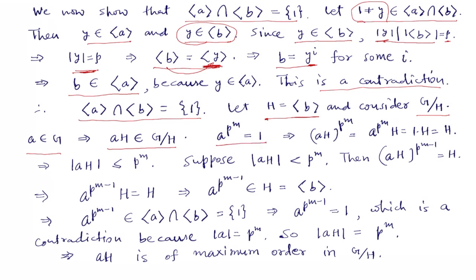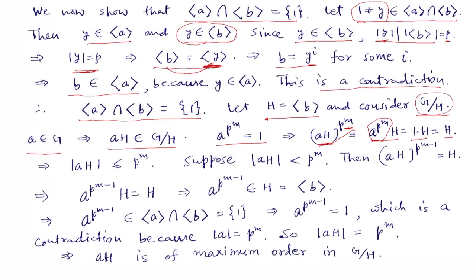So let us consider (aH) raised to the power p^m, because aH times bH is abH, so this becomes a^(p^m) H, but a^(p^m) is 1, so it is 1H, and so it is H. H is the identity of G modulo H.